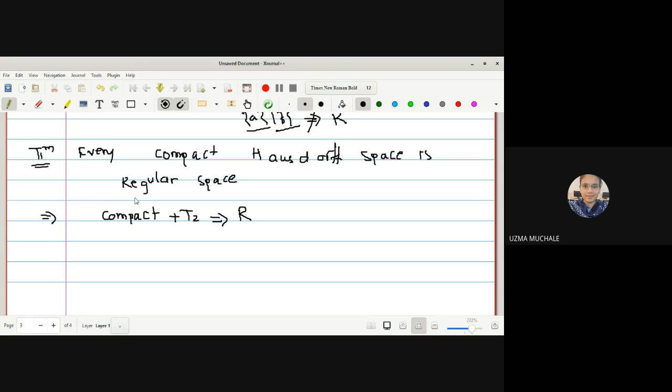Can anyone tell me how to prove this? How to start the proof?